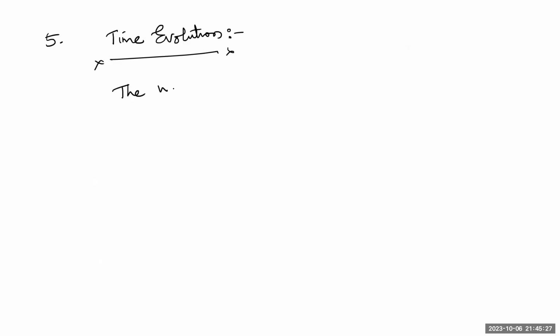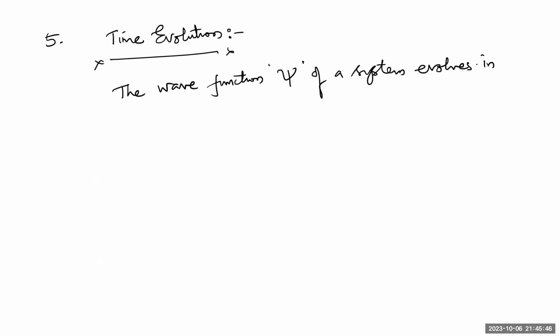What is the fifth one? The wave function, psi, of a system evolves in time according to the time dependent Schrodinger equation.